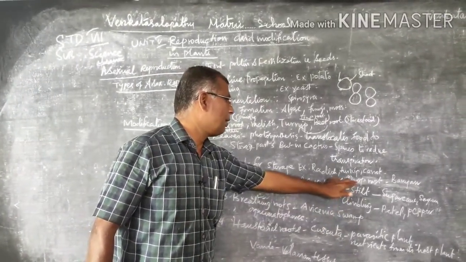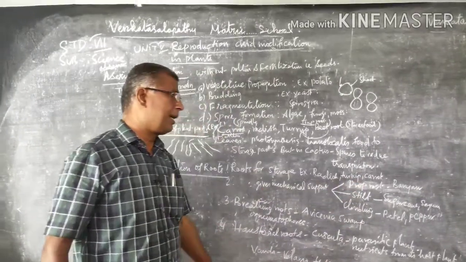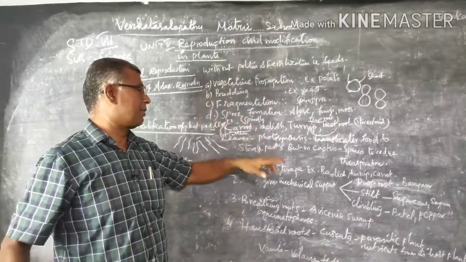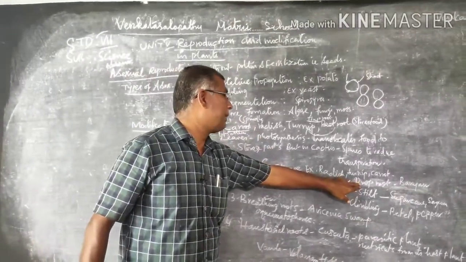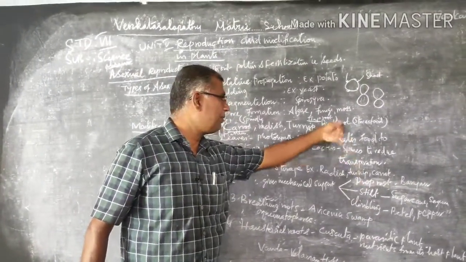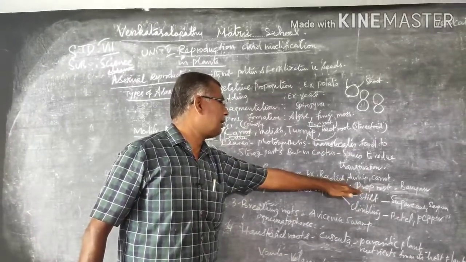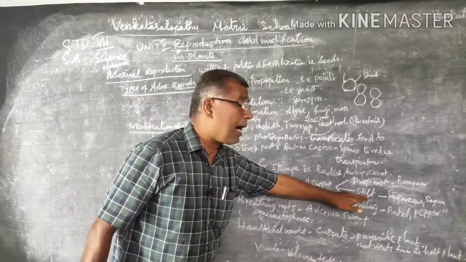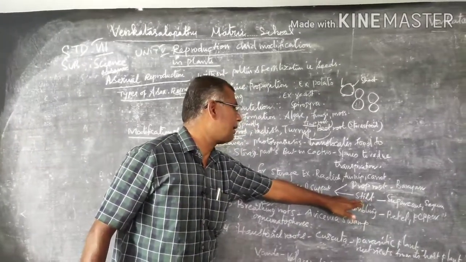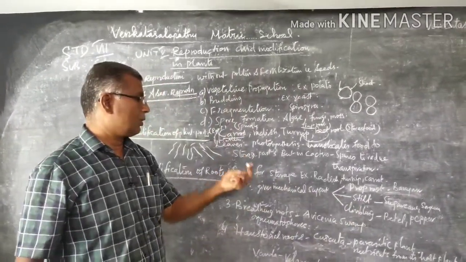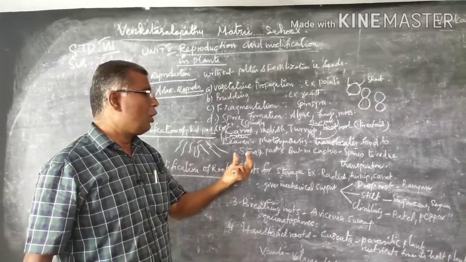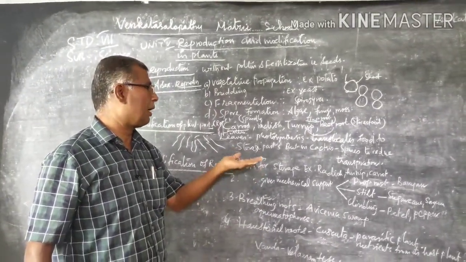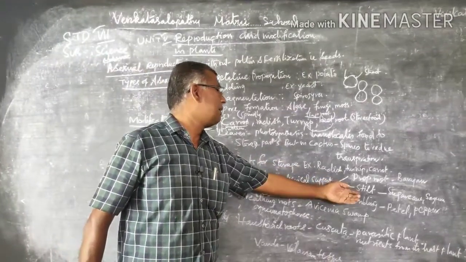First one is prop root, banyan tree. So the banyan tree you have already seen. That is supported by the prop roots. Then stilt roots are adventitious roots. The roots emerge from the inner roots above the ground. That is called as stilt root.